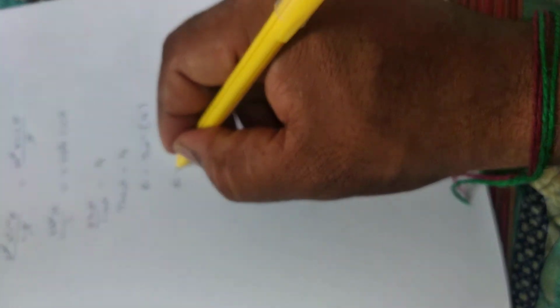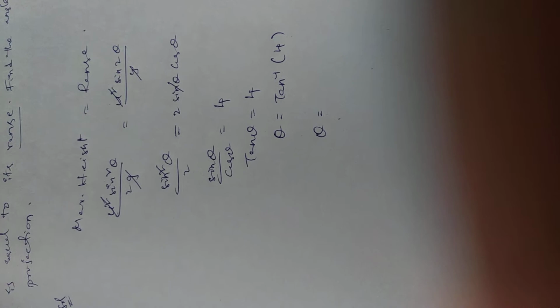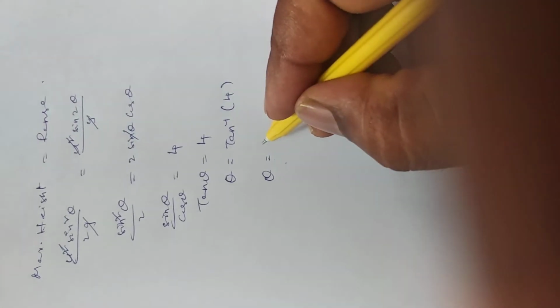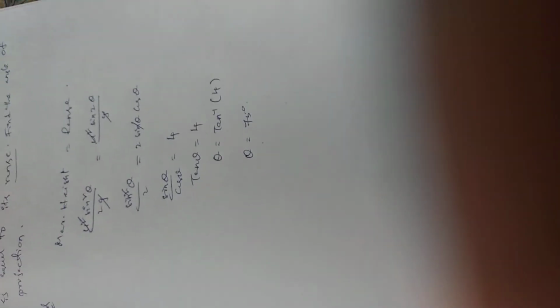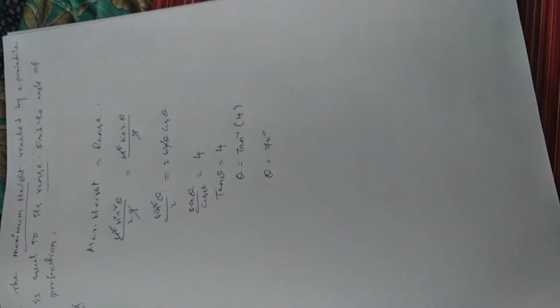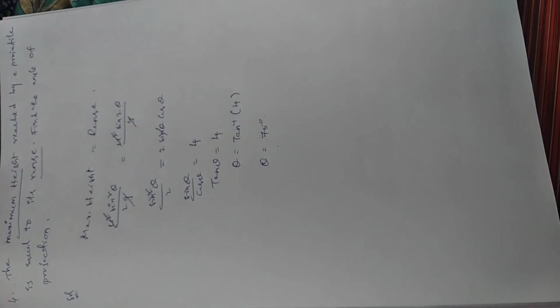The value of tan inverse of 4 is approximately equal to 75 degrees. This is the approximate value. This is the solution for this problem.